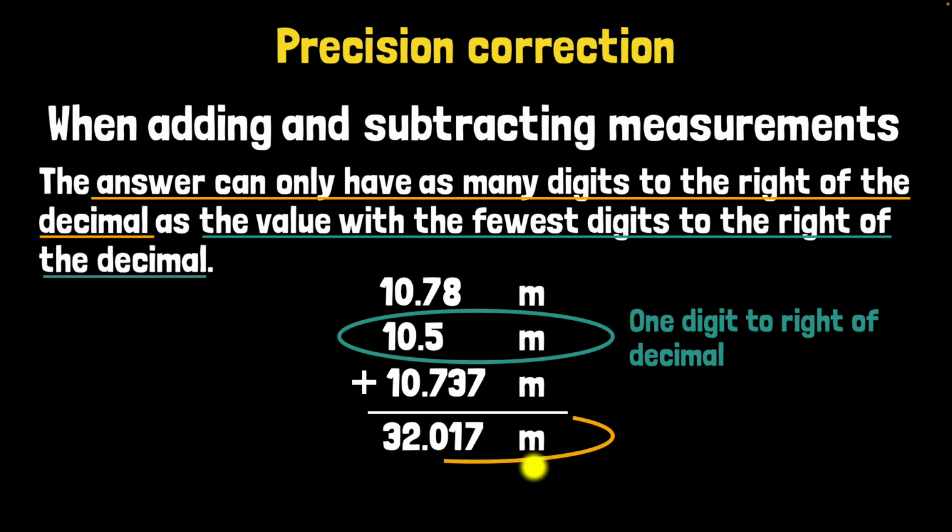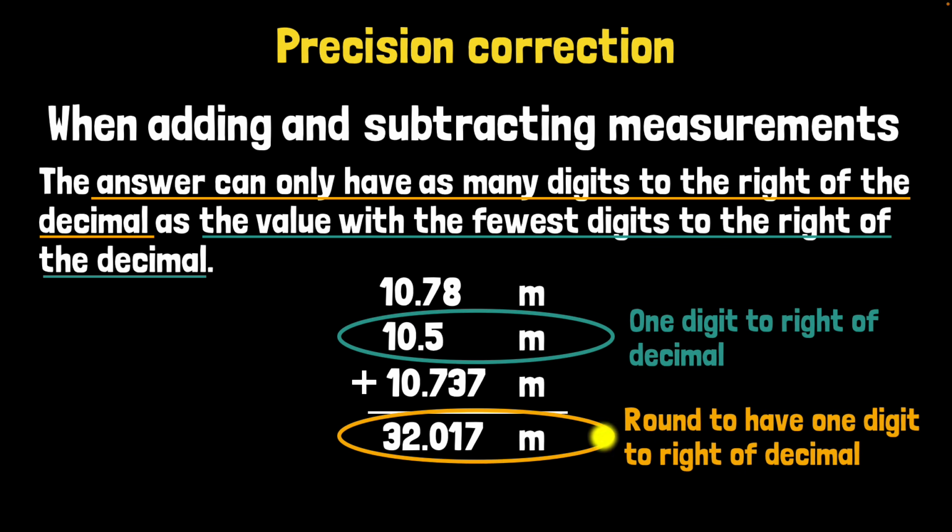This means our final answer should also have just 1 digit to the right of the decimal. In other words, we have to round this off to make sure that it has only 1 digit to the right of the decimal. And that's it. That's how we precision correct. Okay. So now the last thing is just to round this off.